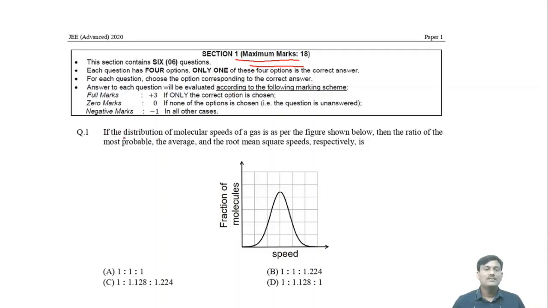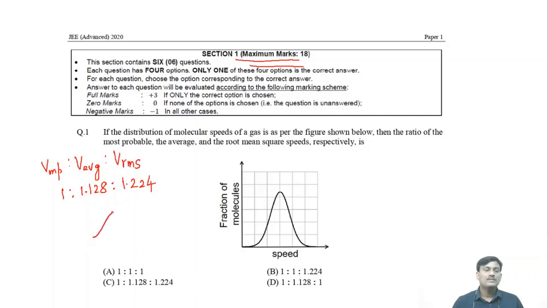Here the first question is, if the distribution of molecular speeds of a gas is as per the figure shown below, then the ratio of the most probable, the average and the root mean square speeds respectively is. Here we have to find out what is the V most probable, V average and V root mean square velocity. Generally, it is in the ratio of 1 is to 1.128 is to 1.224. Okay, this one is valid when the distribution is not symmetric.